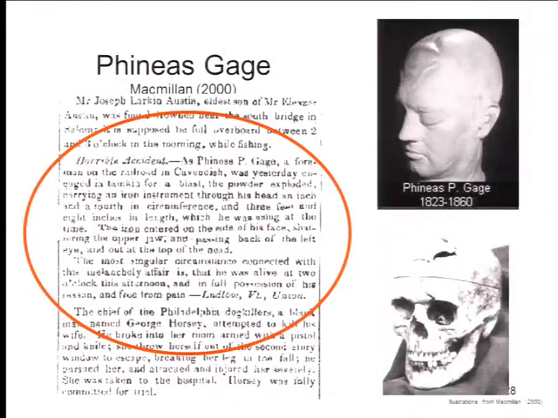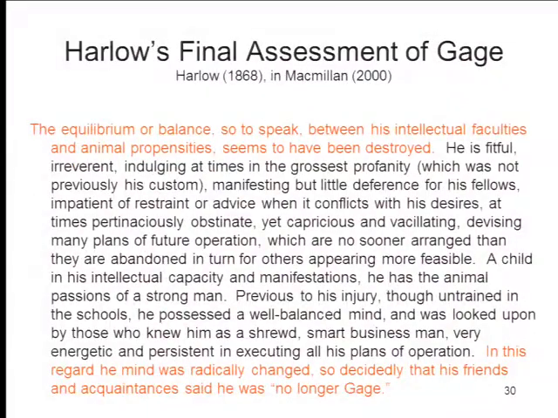There's the original account of the accident. This is Gage's skull, which you can see in the Countway Memorial Library at Harvard Medical School. This is a death mask. You can see that the wound had healed over here, but this is what the skull looked like. There's the injury in the left cheek, and there's the exit. What Harlow noticed was that after the accident, Gage became changed in personality. Okay, in his final assessment, written 20 years later, he basically said, in this regard, his mind was radically changed, so decidedly that his friends and acquaintances said he was no longer Gage. Gage was no longer Gage.